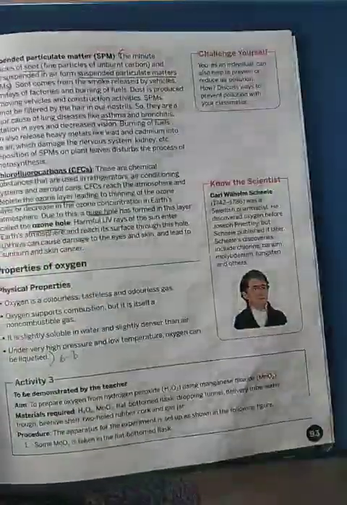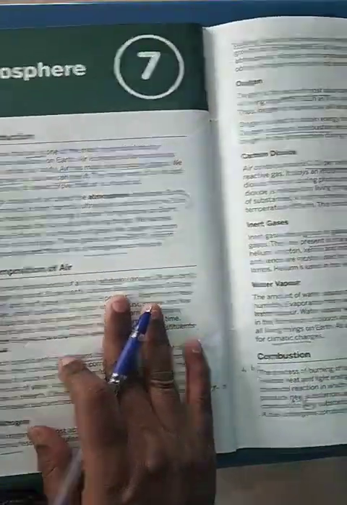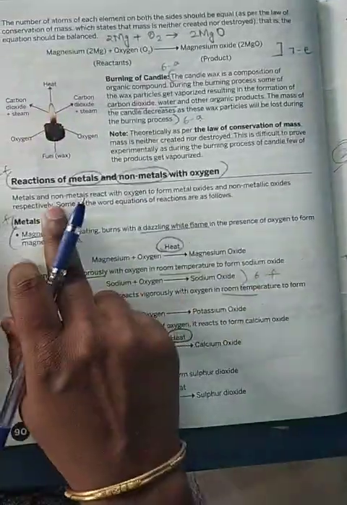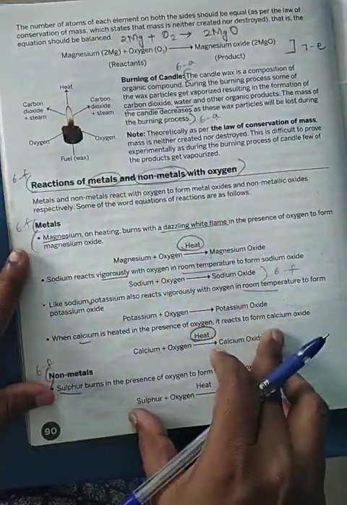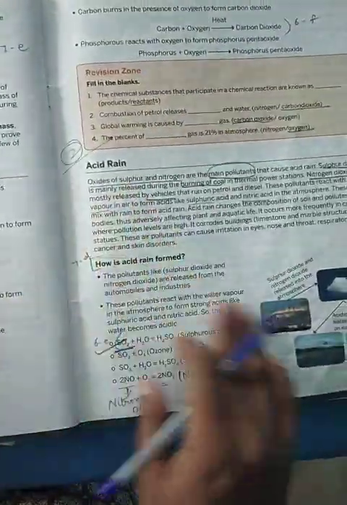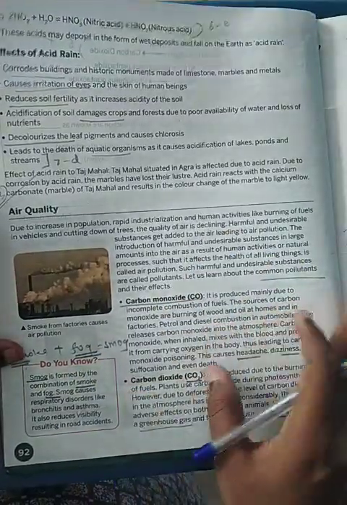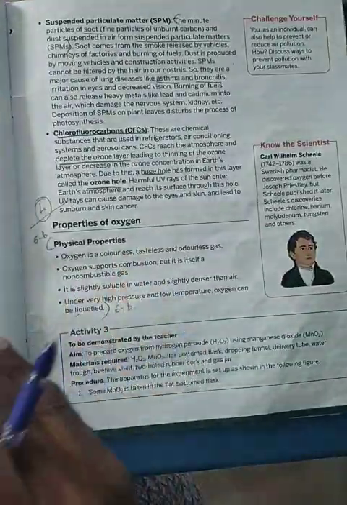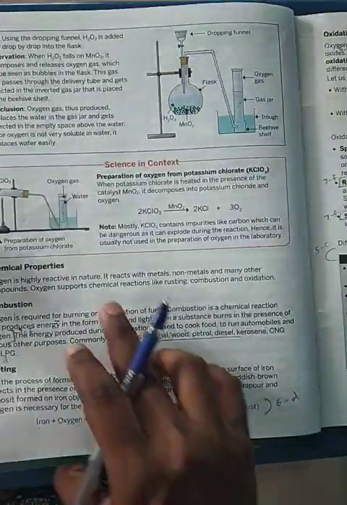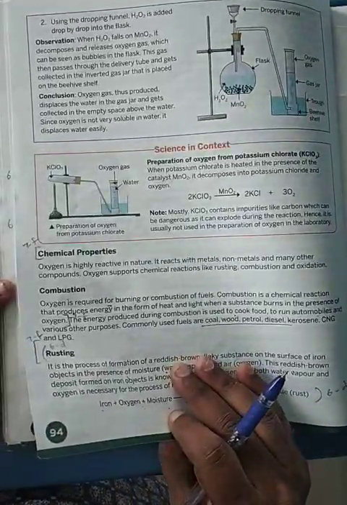So in this lesson, air and atmosphere, we came across the composition of air and then the combustion process, and then the reaction of metals and non-metals with oxygen, then how acid rain is formed, then the air quality, how the impurities are present in air, then the properties of oxygen alone, then the chemical properties of oxygen, which included combustion, rusting and oxidation.